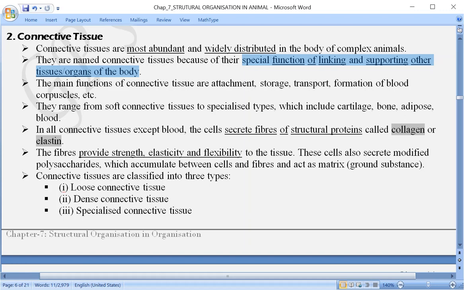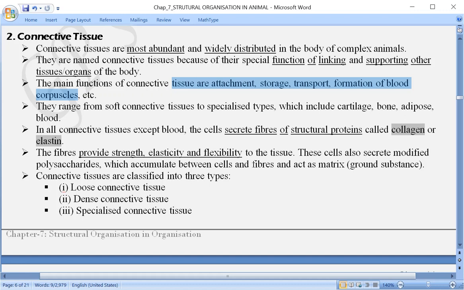So what is the main function here? The main functions are attachment, storage of some substances, transport, and then formation of blood corpuscles. You understand RBC and WBC, red blood cells and white blood cells. They are also formed by these connective tissues.